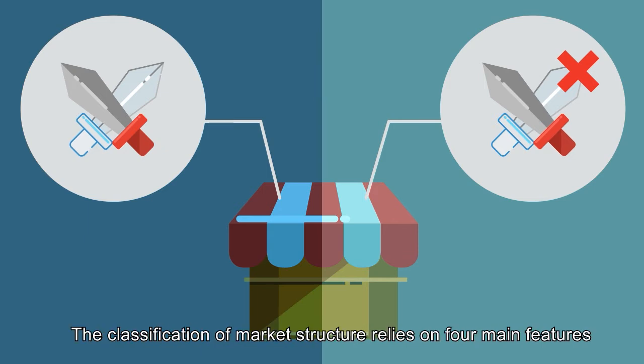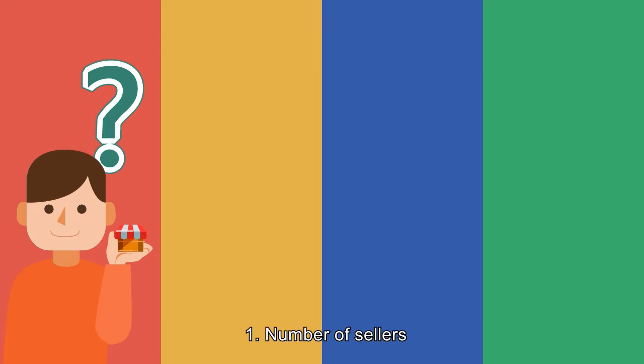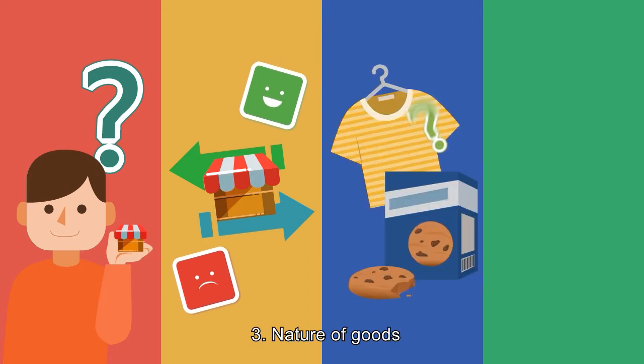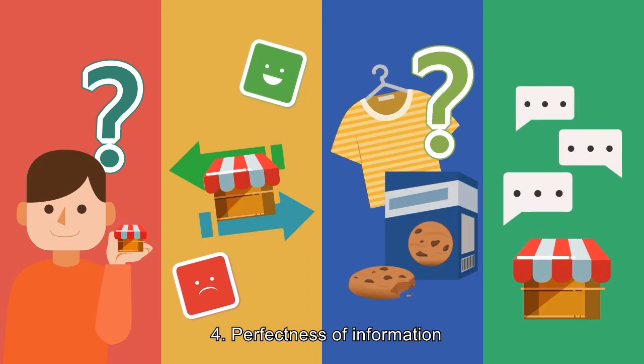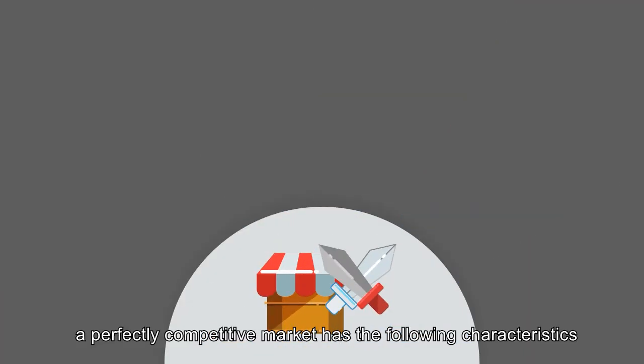The classification of market structure relies on four main features. 1. Number of sellers. 2. Barriers to entry and exit. 3. Nature of goods. 4. Perfectness of information. Regarding these four aspects, a perfectly competitive market has the following characteristics.